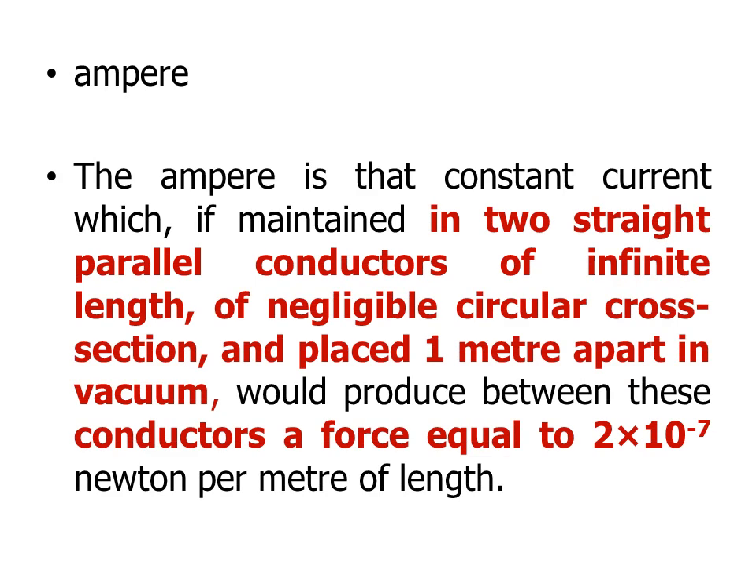The next one is ampere. As we know, it is about current, right? The ampere is that constant current which, if maintained in two straight parallel conductors of infinite length, of negligible circular cross section, and placed 1 meter apart in vacuum, produces some force.